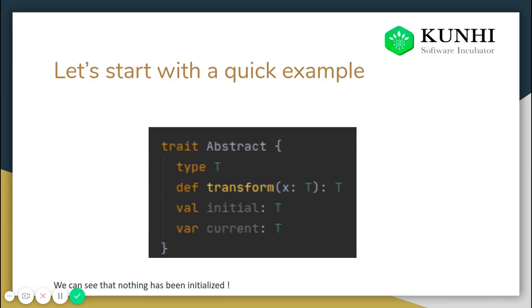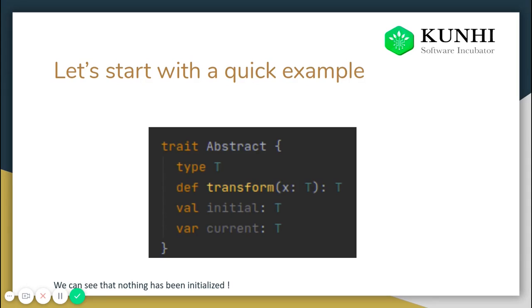There's one new thing which we are seeing right now, which is a type T. So what is type T? Type T is actually called an abstract member. Abstract member means we don't define what this member actually is. So we'll just define it concretely in the next class which extends this trait. Whichever class extends this trait will give a meaning, or some type, to this unknown type T.